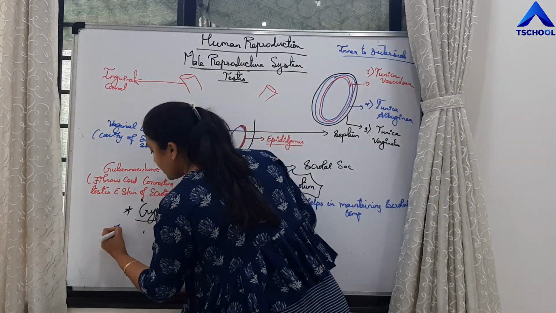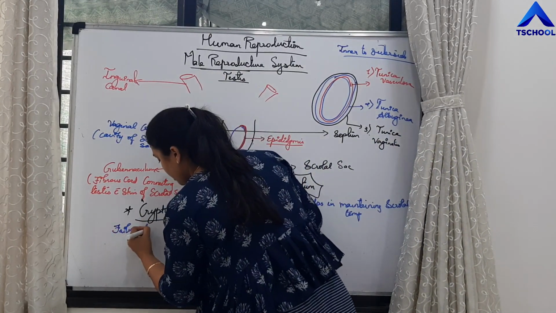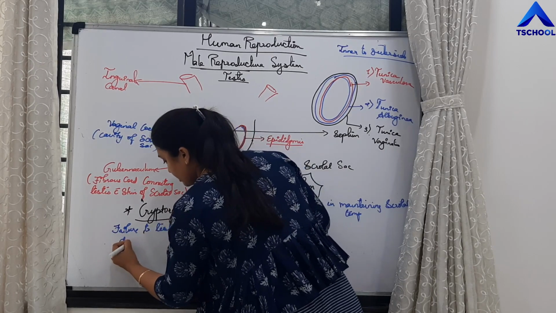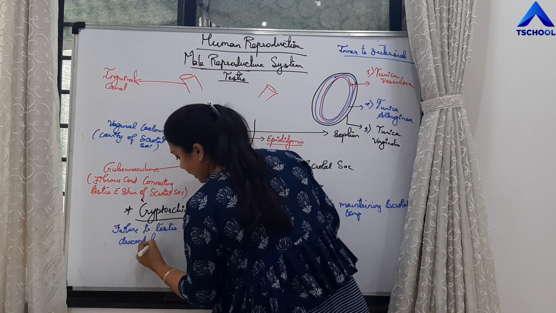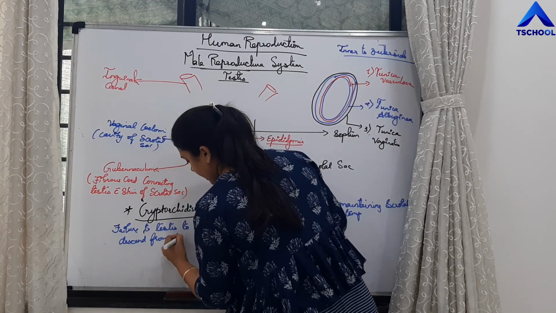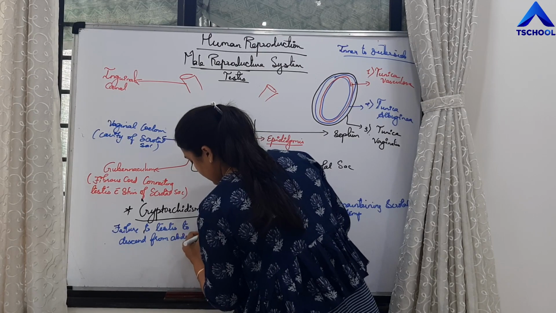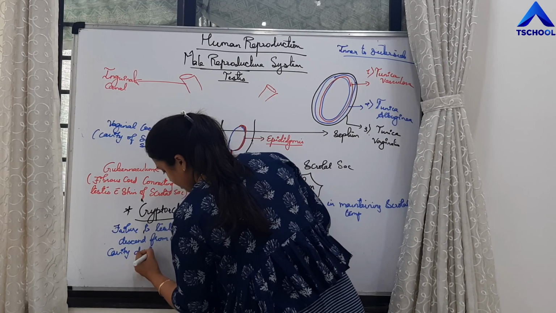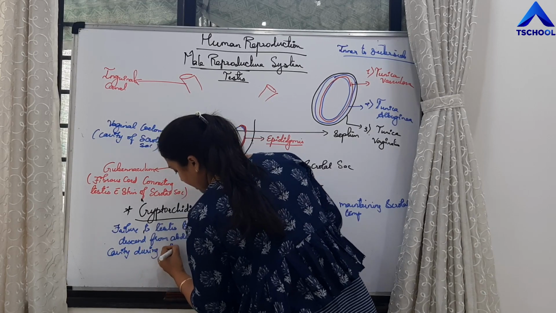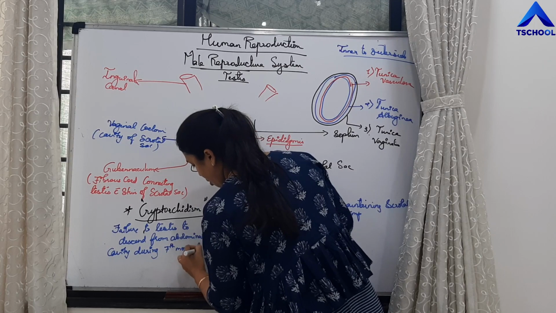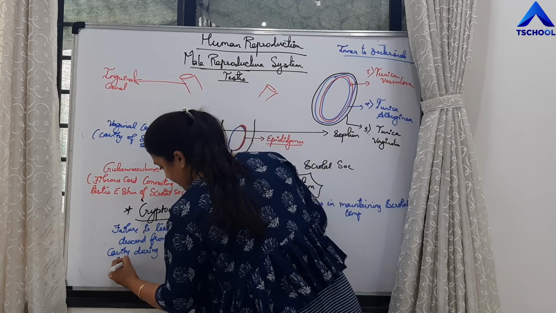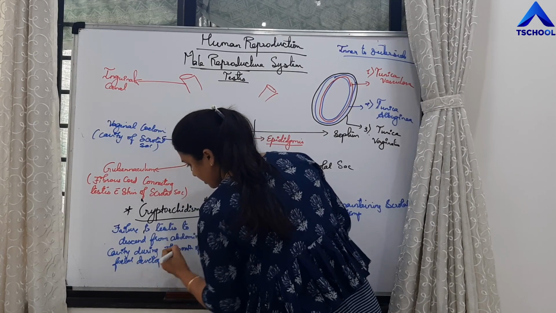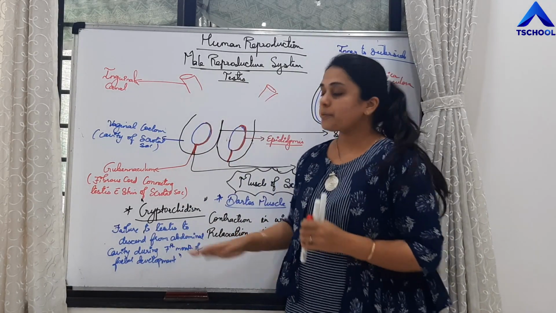It is the failure of the testis to descend from the abdominal cavity during the 7th month of fetal development, right? That is called cryptorchidism.